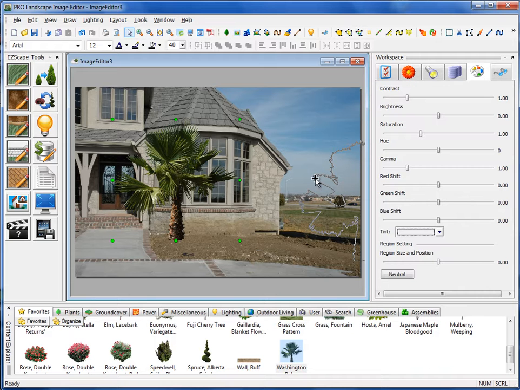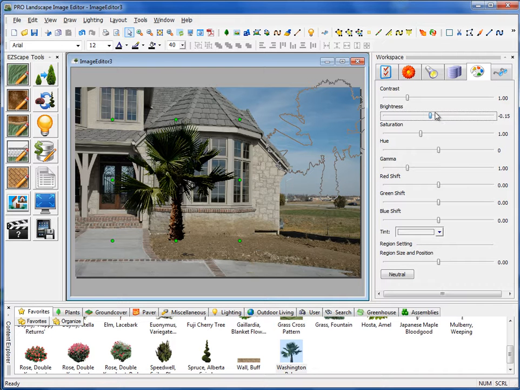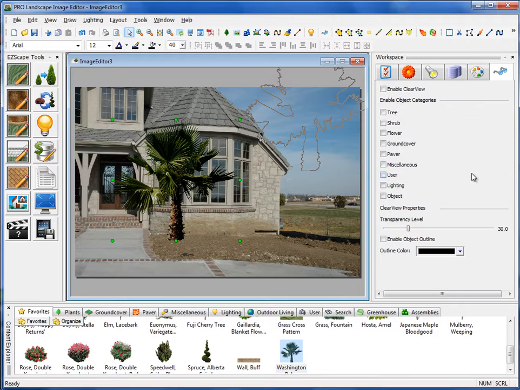Okay, and then on our Image tab, whenever we have an image selected like this tree, you can adjust things like the contrast and the brightness, the hue, saturation, and so on, just by grabbing those sliders and sliding that over while your plant is selected. And then we have our Clear View tab, which enables us, when we have multiple plants on here, to make certain layers semi-transparent, so we can go through those layers and pull out things that are in the background when we have a very congested project.